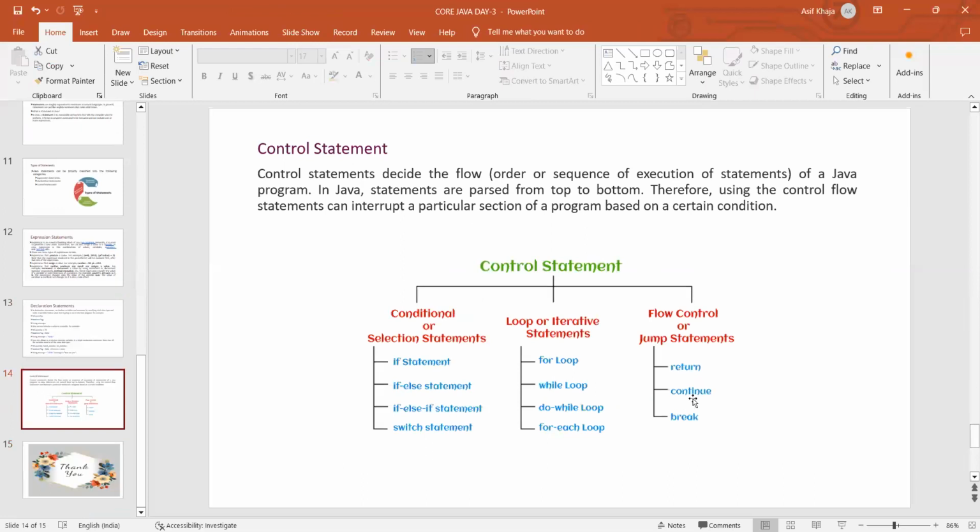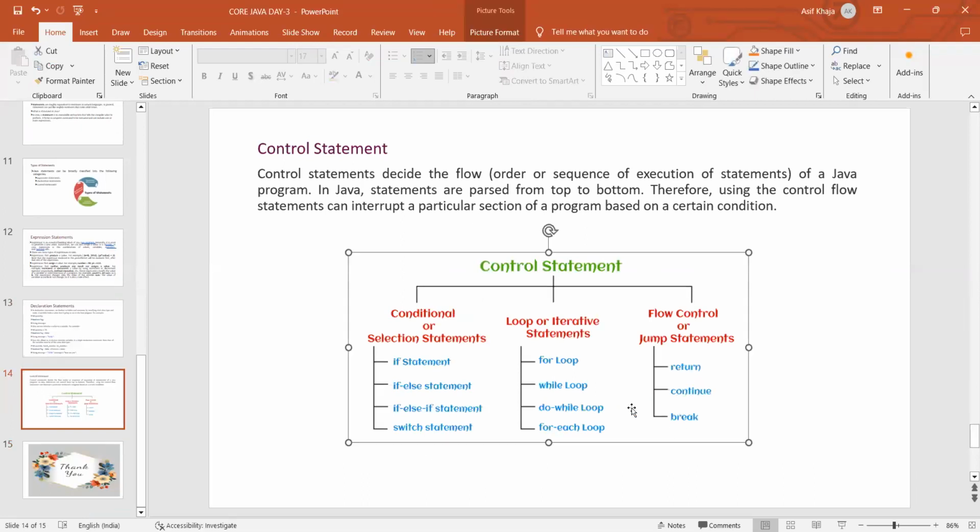Continue statement means what? We will cover these two in the switch statement actually, because continue statement is nothing but, without checking the condition, it will just continue. And anyhow, I'll give the practical example tomorrow for this. If you go theoretical, it won't be much clear. So better we'll go with the practical.